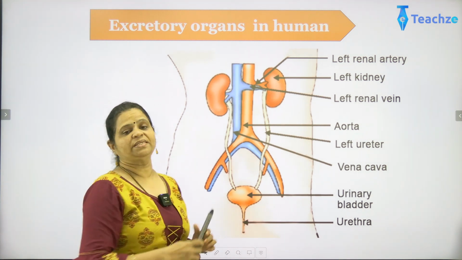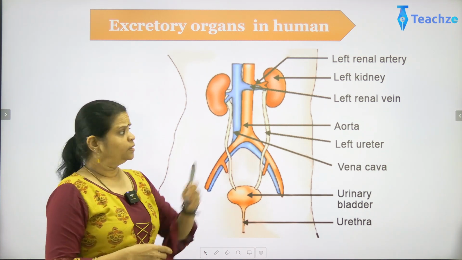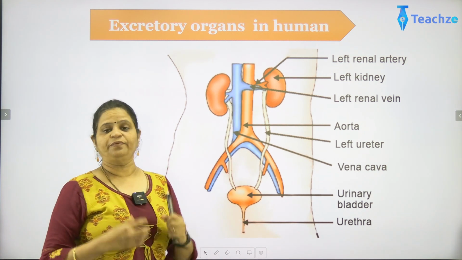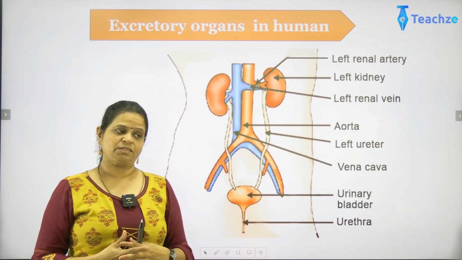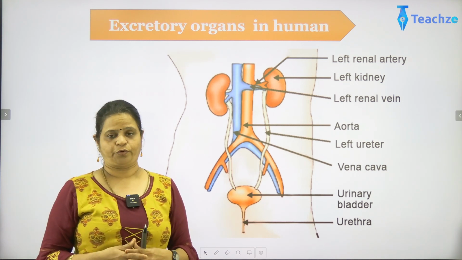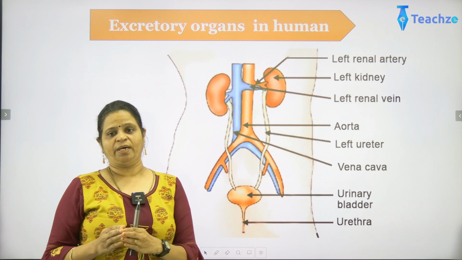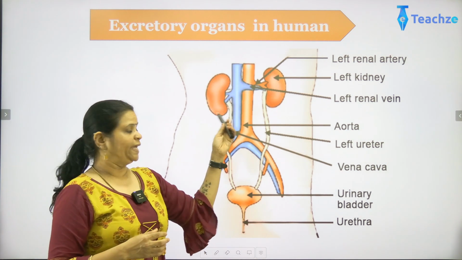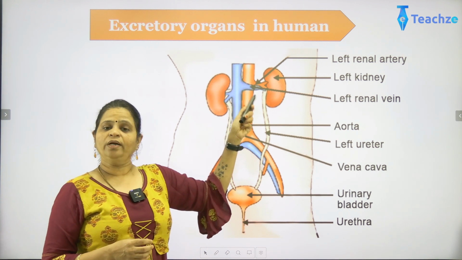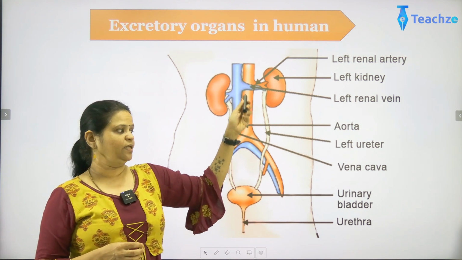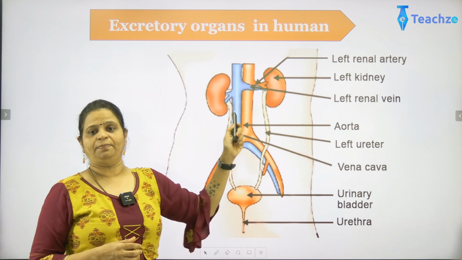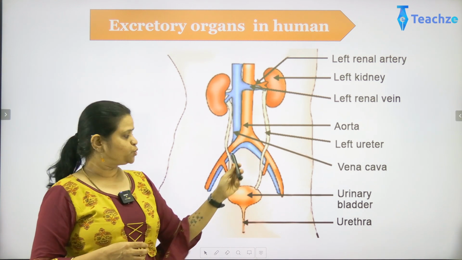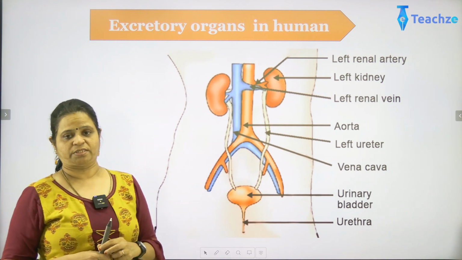Now what happens in the kidney? The kidney is made up of several units, commonly what we call a nephron. A nephron, each one is like a basic unit of a kidney. You have millions of them in both the kidneys. What they do is they filter the blood, and from the blood they receive all the waste so that it can be given out through the process.